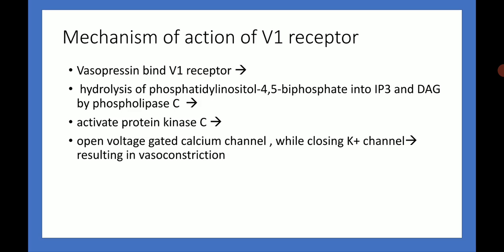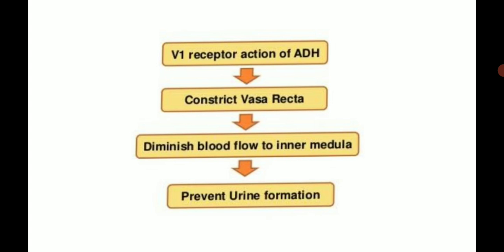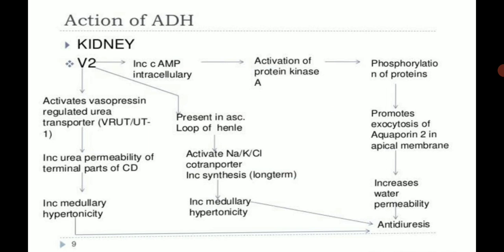Activate the protein kinase C, and it opens the voltage gated calcium channel while closing the potassium channel, resulting in vasoconstriction. Then the V1 receptor is also present in the renal. That V1 action of vasopressin constricts the vasa recta and diminishes blood flow to the inner medulla, then prevents the urine formation.